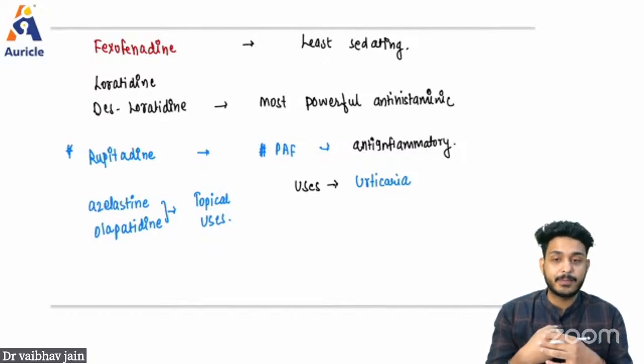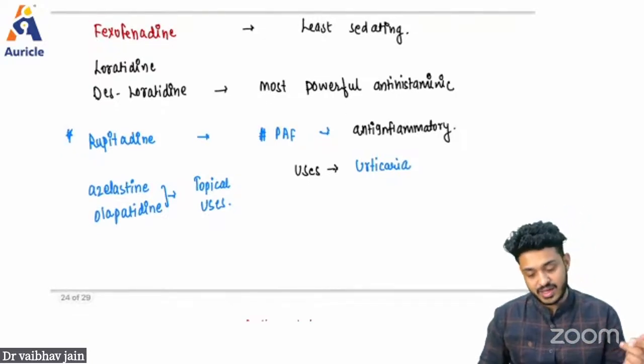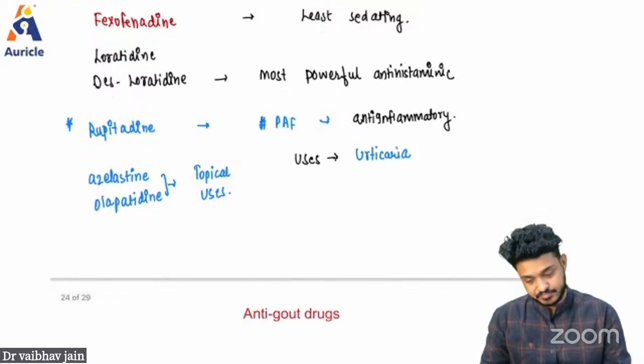Why is there itchiness? Because of histamine. Why is this edema there? Because of accumulation of fluid, right? Why is this erythema there? Because of dilatation of the vessels, because of histamine, vasodilatation, right? So in urticaria, the drug of choice that you would like to give is going to be your antihistaminics.